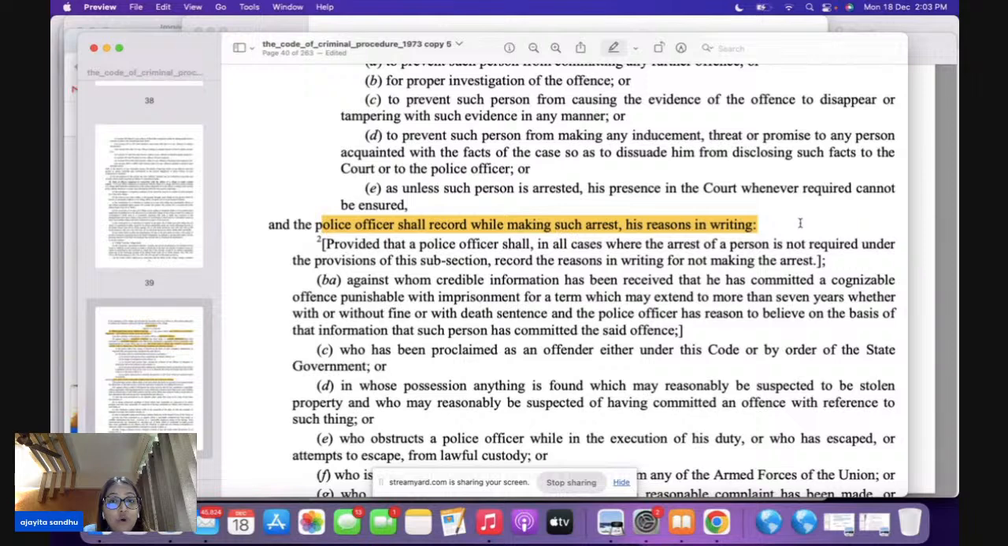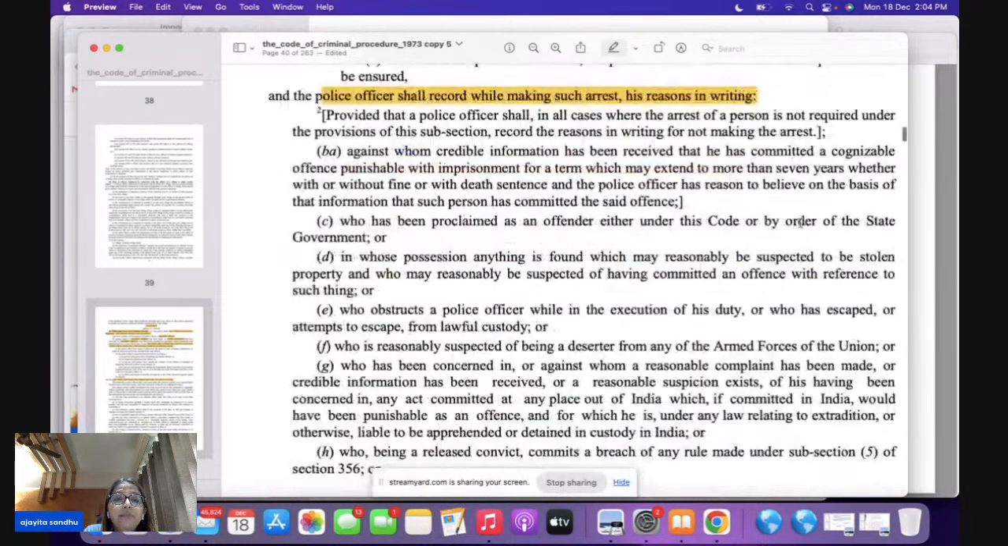This comes with a proviso again. The proviso says, provided that the police officer shall, in all cases where the arrest of the person is not required under the provision of this section, record the reasons in writing for not making the arrest. Okay, so this is a very important point. Then you have section 41, clause BA, which is talking about the fact that credible information has been received that this particular person has committed a cognizable offense where the imprisonment would be exceeding 7 years, it can be with or without fine, it can be death.